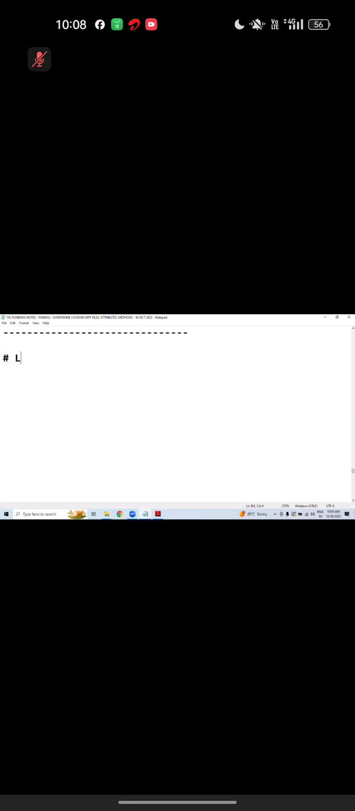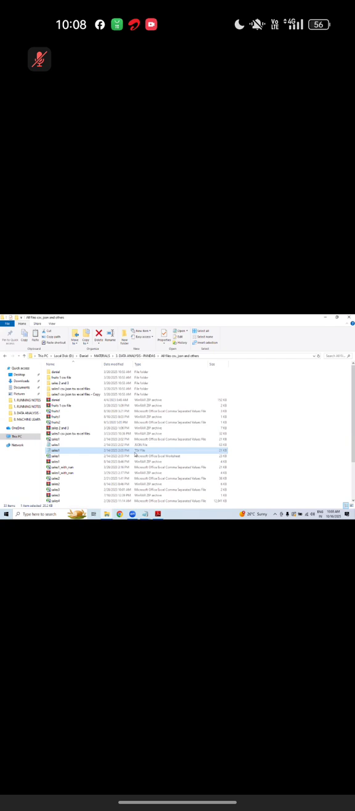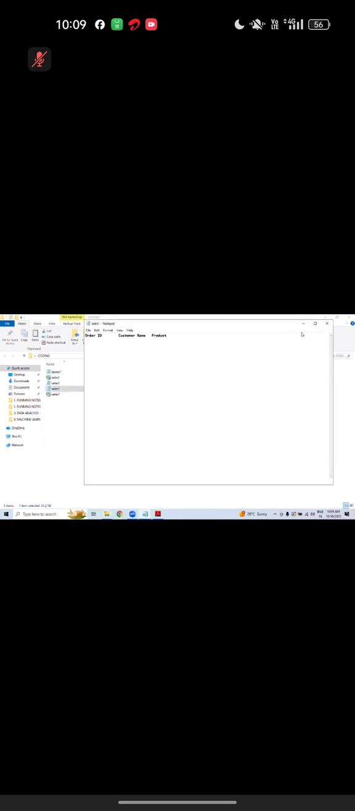Now let us try to load the TSV file. Very simple. There is again another function. The TSV file is here. Let's capture this file. Let's open demo 1. Now, do you want to see that file?